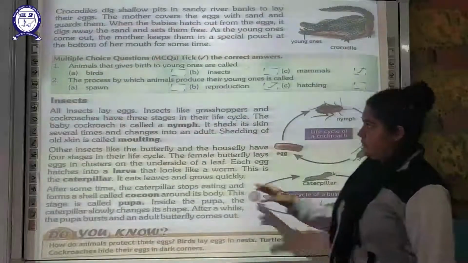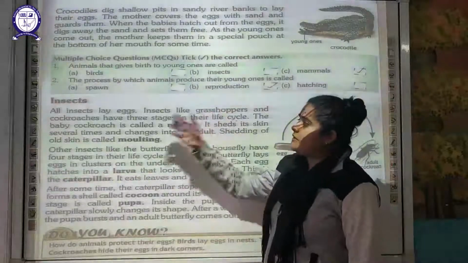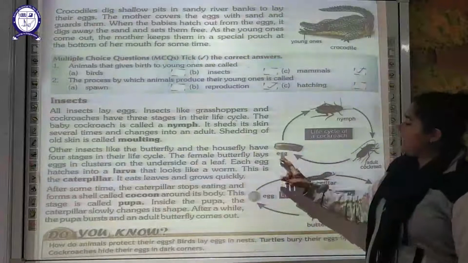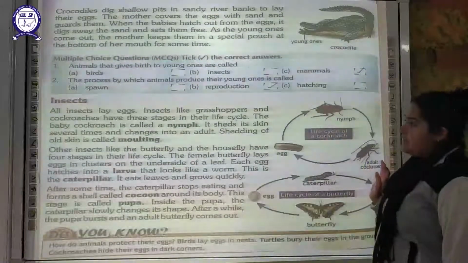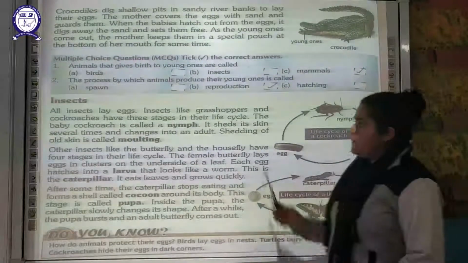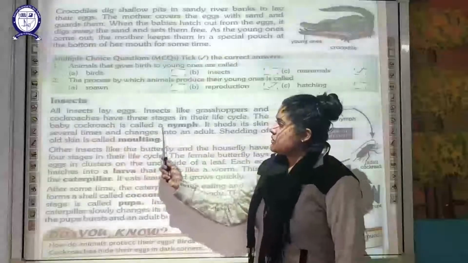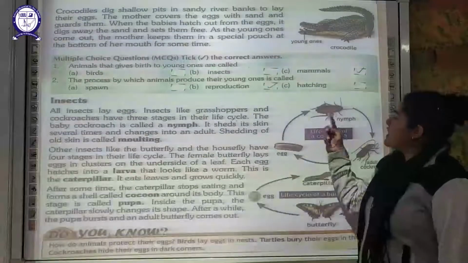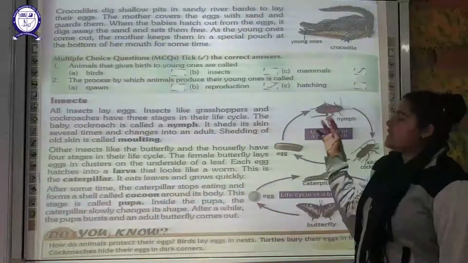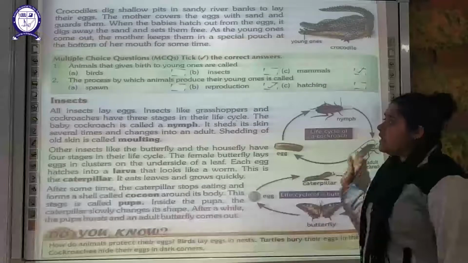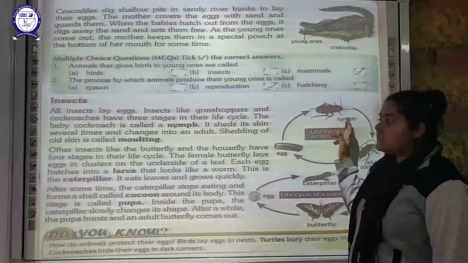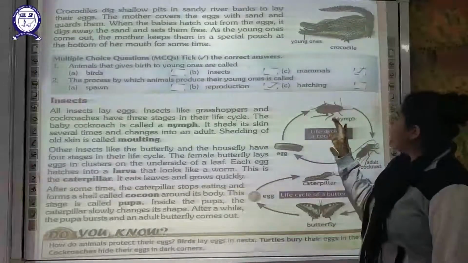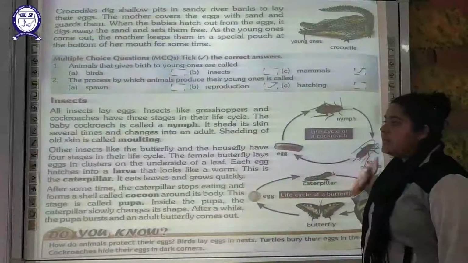Grasshoppers and cockroaches have 3 stages, which include the egg, the nymph and the adult. Here the baby cockroach is called the nymph, and this nymph is going to shed its skin continuously and develop into an adult. The shedding process of the old skin is called molting. So by the process of molting, the nymph develops into an adult cockroach.